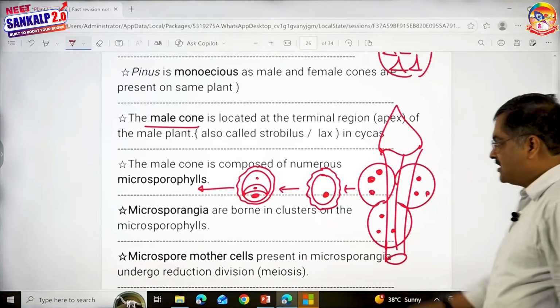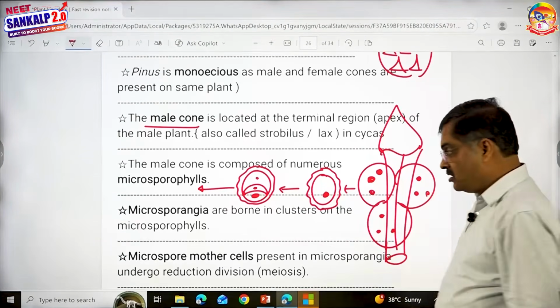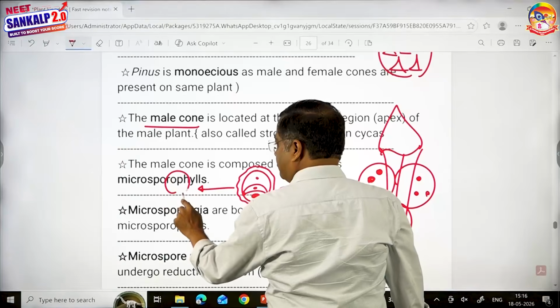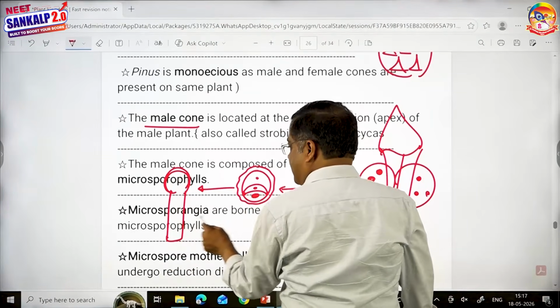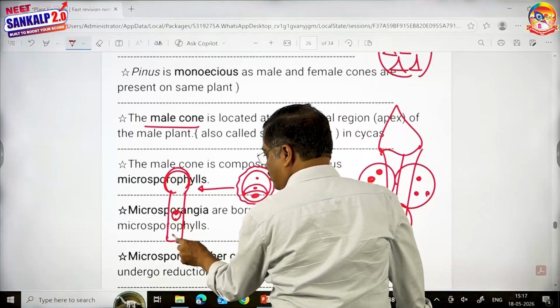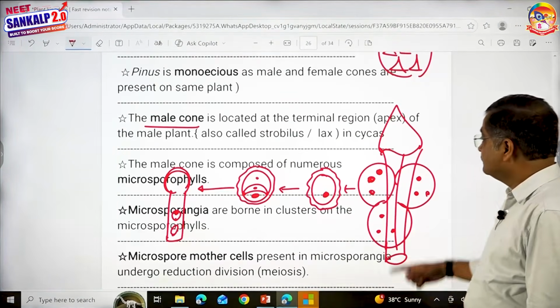And this male gametophyte is liberated, children. Liberated. This is also called pollen grain. It gets liberated. And it is going to reach the ovule. Now after reaching the ovule, again a pollen tube is formed. And one of these cells, the generative cell, divides and produces 2 male gametes. Let us see the entire cycle.